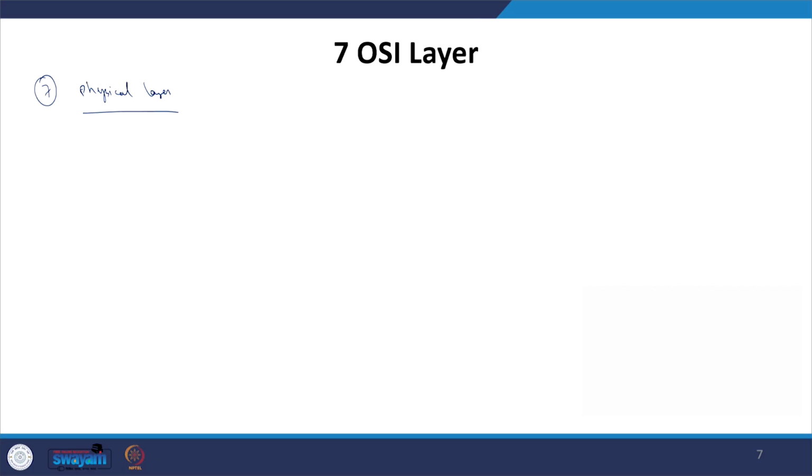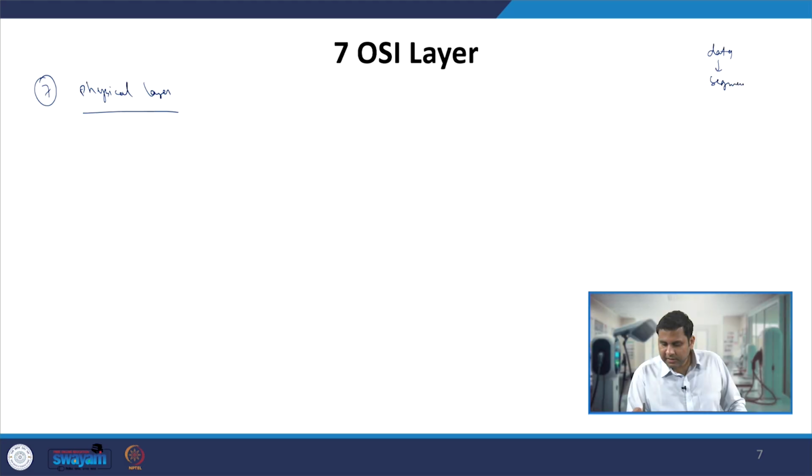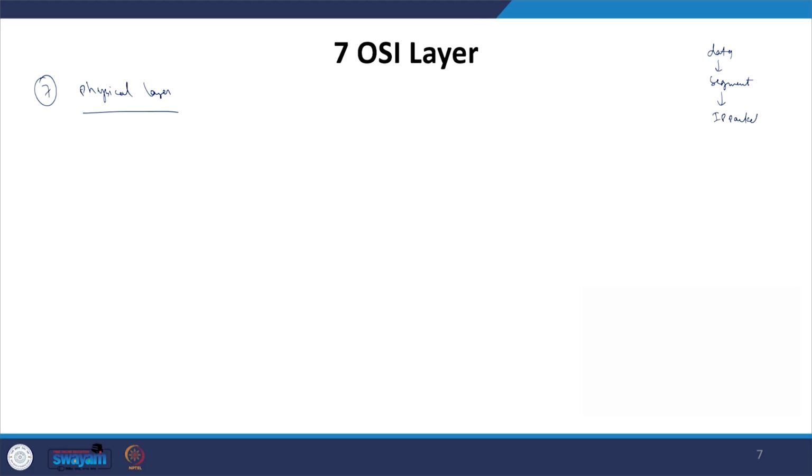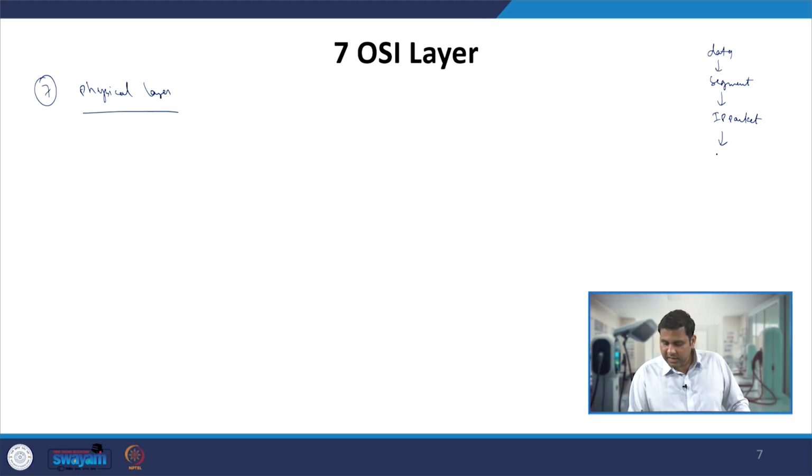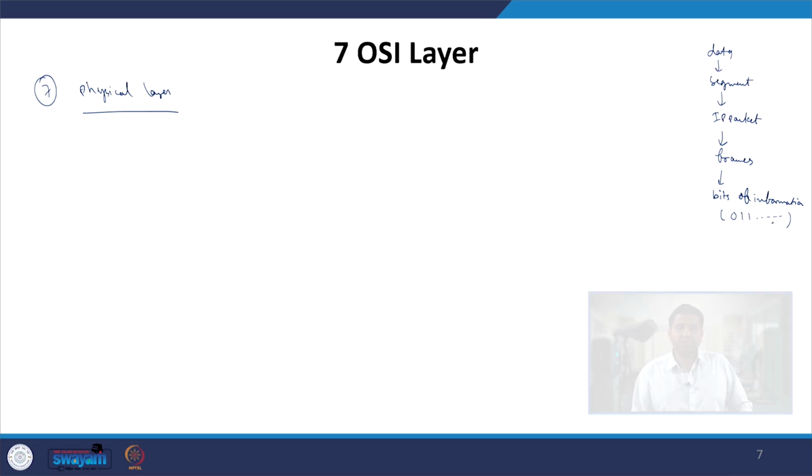So in this physical layer, the data we converted into segments, after augmentation of the IP addresses of source and destination, gives us the IP packet. To the IP packet we add the MAC addresses of the sender and receiver, which forms the frames, and the frames are then converted into bits of information, which will be logic levels 0, 1, 0, 1, 0, 1.